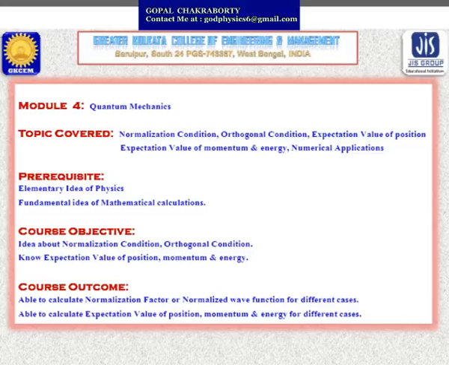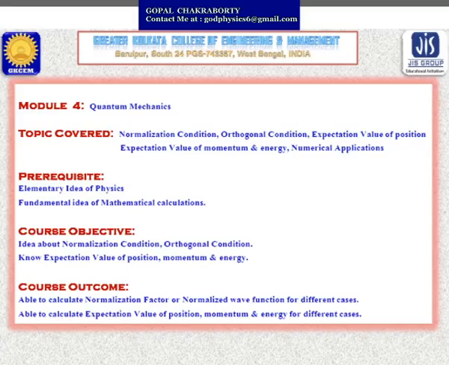As it is the second class of quantum mechanics, the topics that I will cover are normalization condition, orthogonal condition, expectation value of position, expectation value of momentum, energy and kinetic energy, and numerical applications on these topics. These topics are under Module 4, that is quantum mechanics.